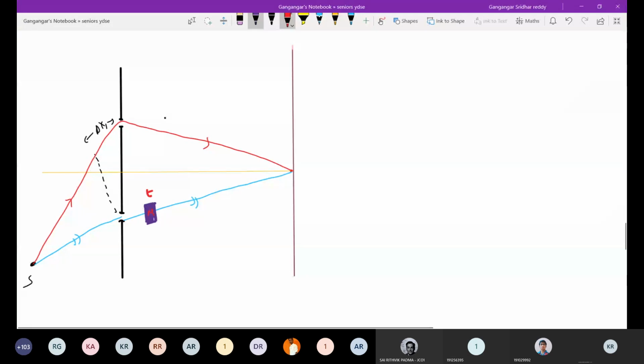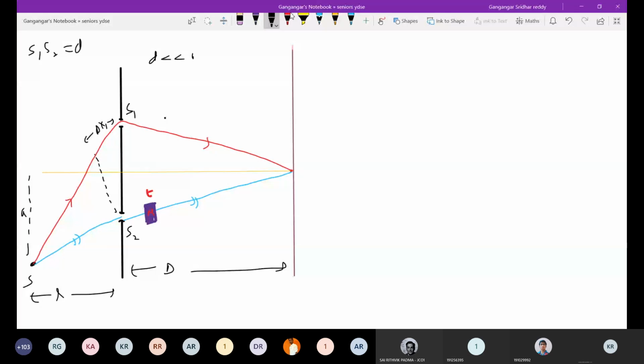Okay, so now see things here. You could have thought in this way, and you could have avoided some mathematics. So to save time, you can analyze like this also. Nothing wrong. This distance is what? This distance is L, and S1, S2 is equal to the conditions given. I think it's quite clear, no? The path difference: which ray will cover more path before slits? Ray 1. Which ray will cover more path after slits? Ray 2. So therefore, I should increase the path length of ray 2, no? So therefore, what I'm doing is bringing a slab in the path of ray 2.